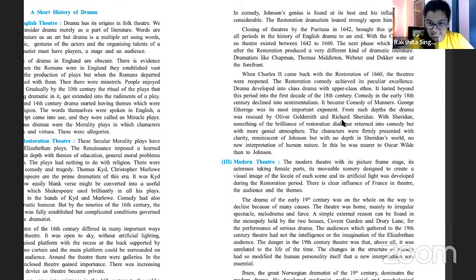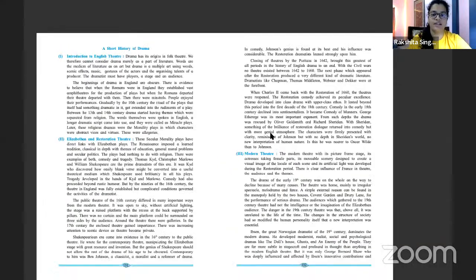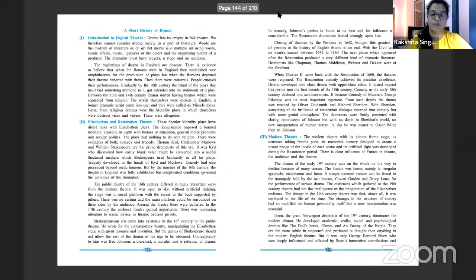And when this is happening, there are two people who come into prominence who write this restoration comedy, Oliver Goldsmith and Richard Sheridan. Okay, now they have talked more about Sheridan, कि वो कैसे restoration में और काम करते हैं और उनके characters Ben Jonson के characters को resemble करते हैं. Okay, that is what we will understand now, for now, from Elizabethan theatre.